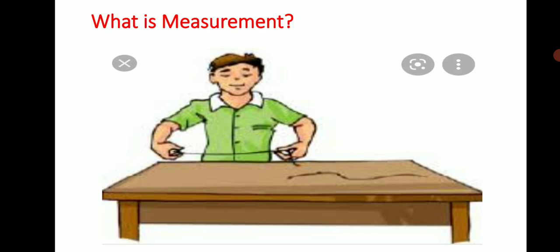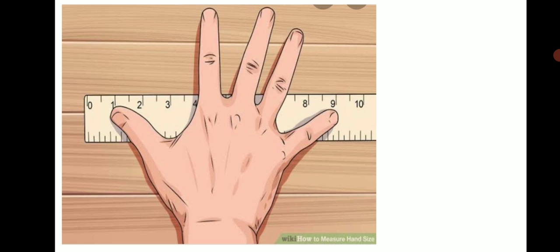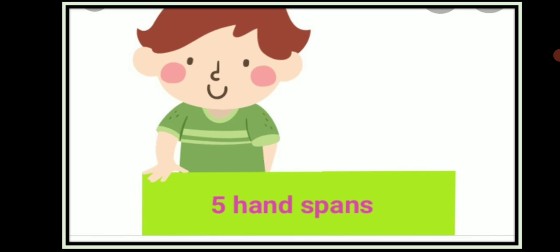In the absence of any instrument, we may decide to use the span of the hand for this purpose. What is a hand span? The hand span is a measure of distance from the tip of the thumb to the tip of the little finger with the hand fully extended. So, we carry out the measurement and may come up with the answer that the length of the given table is 5 hand spans.